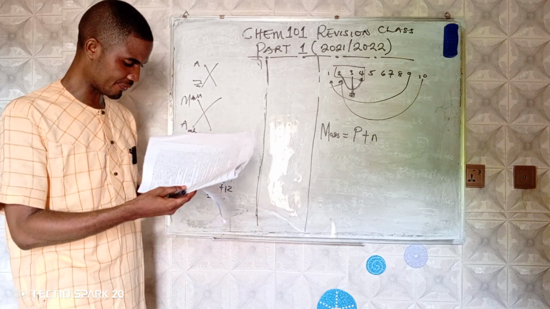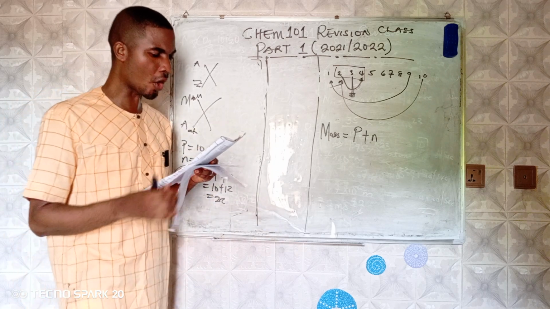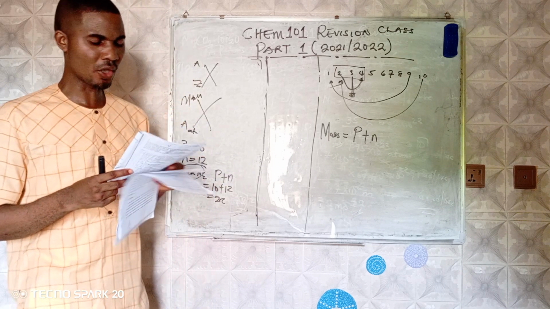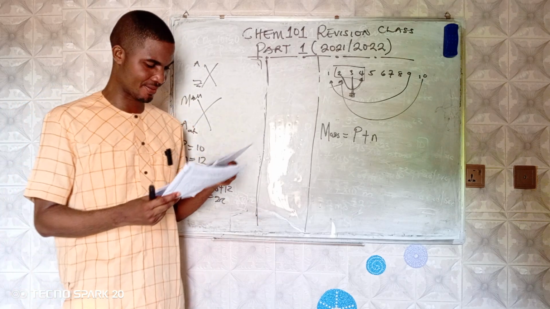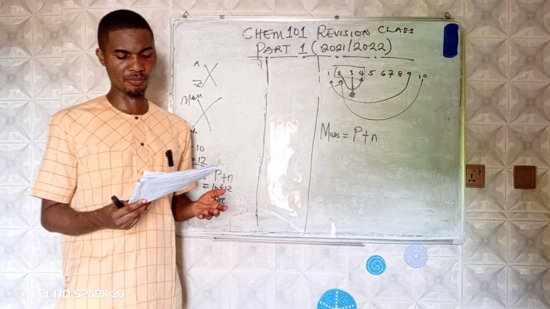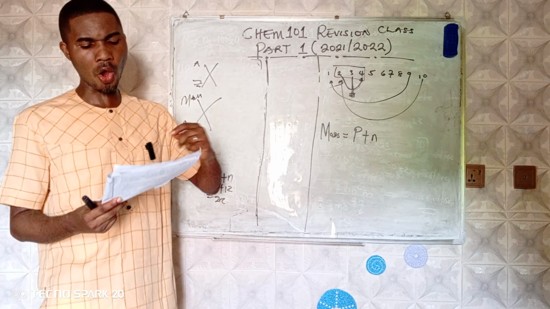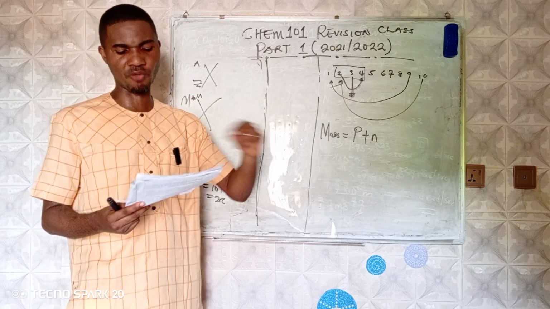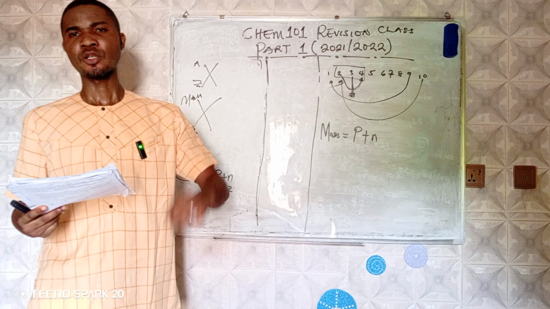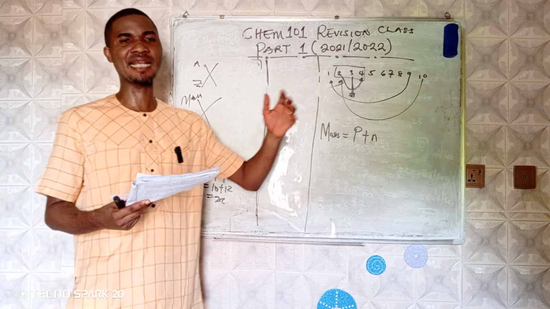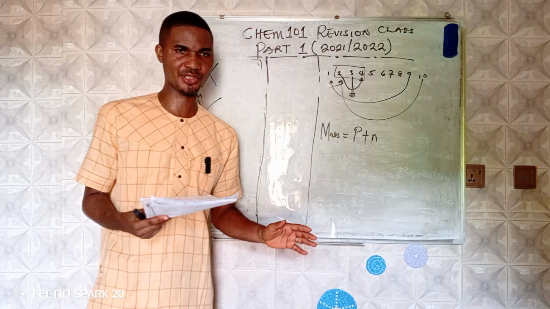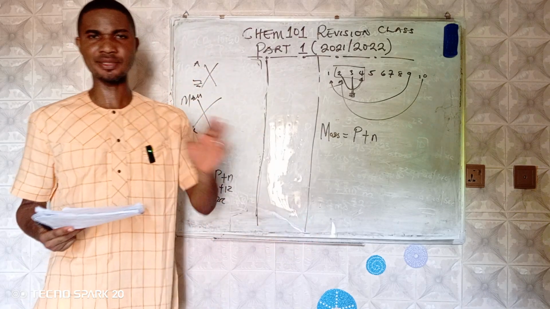Question number 25. The law of conservation of matter is also known as the law of indestructibility of matter. This is one of the laws of chemical combination. Remember I said that the law of conservation of matter is that matter can neither be created nor destroyed in a simple chemical reaction. So you can't create it, you can't destroy it.